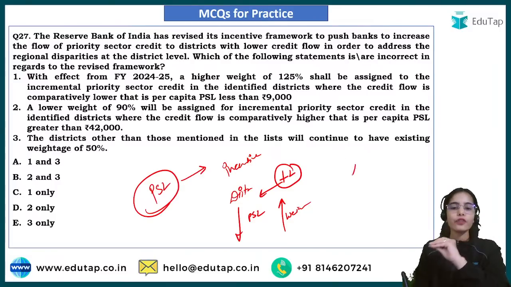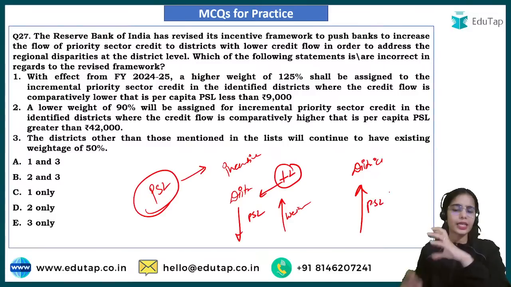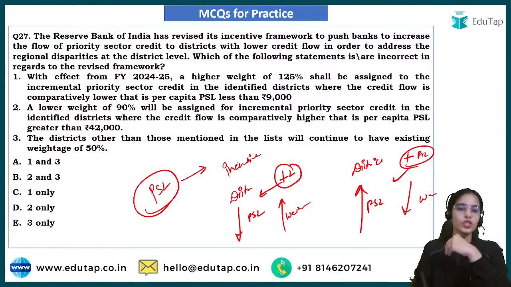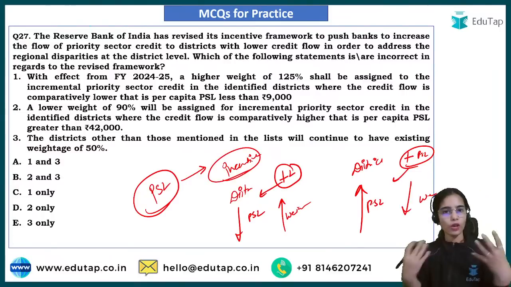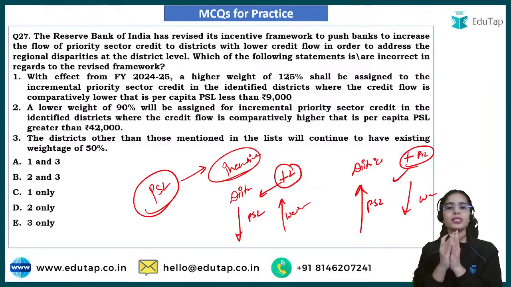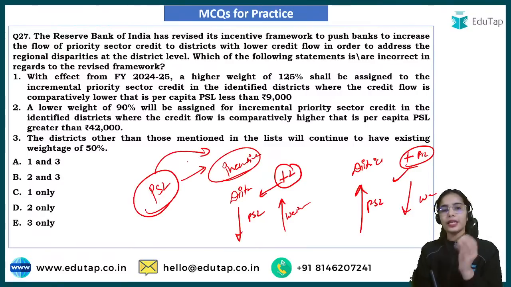While if there are districts that have too much PSL, then if additional PSL is provided to such districts, this will have a lower weightage. So this is the incentive framework for priority sector lending, and some updates have been provided in this incentive framework recently by the RBI.